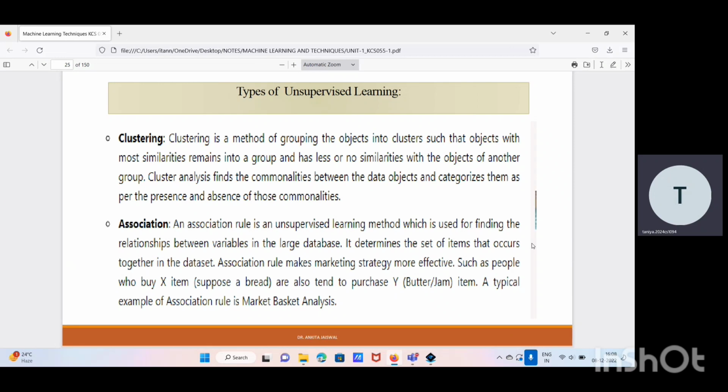And there also comes a term, association. An association rule is an unsupervised learning method which is used for finding the relationship between variables in a large database. It determines the set of items that occur together in the dataset. Now let's take an example of association, such as a person who buys item X, let's suppose bread, also tends to purchase butter or jam. A typical example of an association rule is market basket analysis.